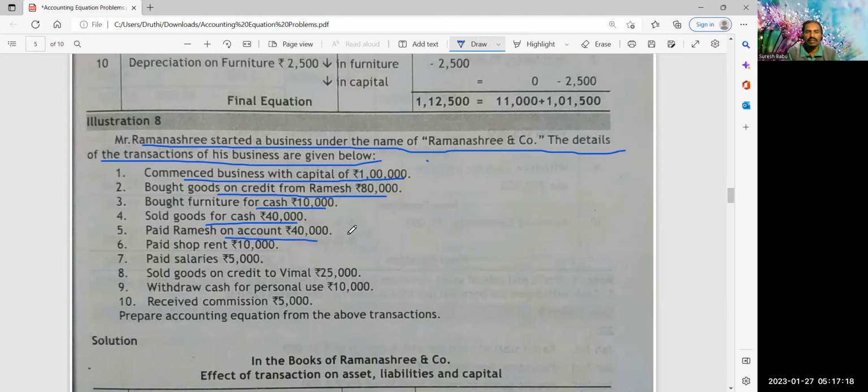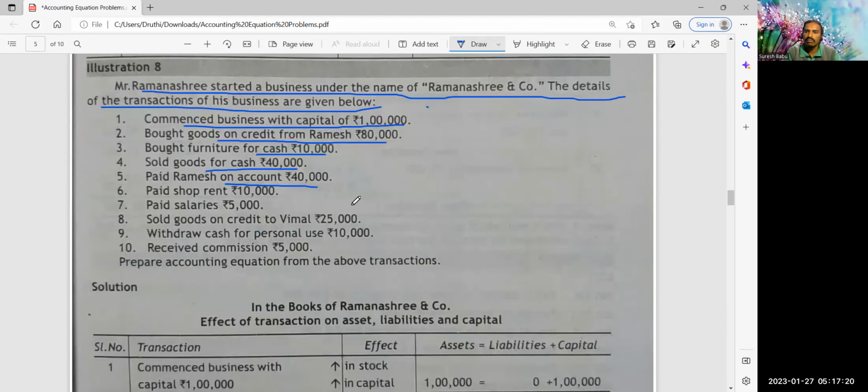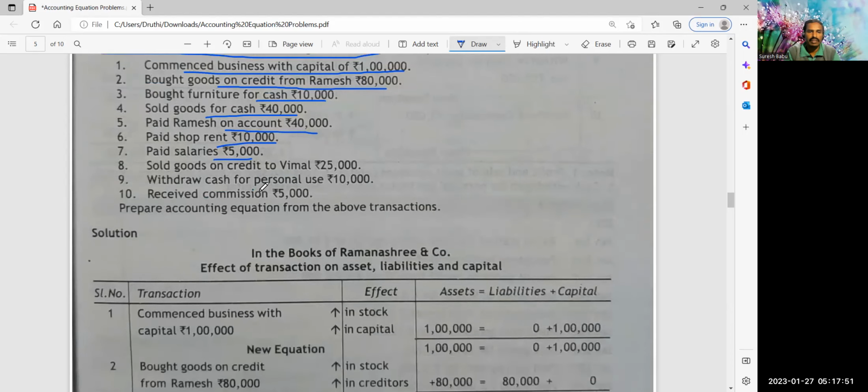Paid Ramesh on account 40,000 rupees. Now, both the sides. So from cash 40,000 you will subtract, then you will show the remaining, and even on creditor side 40,000 you will subtract and reduce. Both the sides reduce. Then paid shop rent 10,000 rupees. On asset side from cash minus 10,000 rupees, right? This affects capital, so minus 10,000 rupees. Paid salaries 5,000, same. Cash reduces 5,000 and capital reduces 5,000.